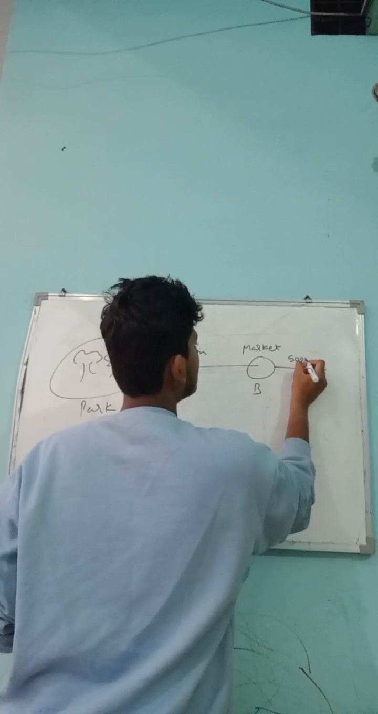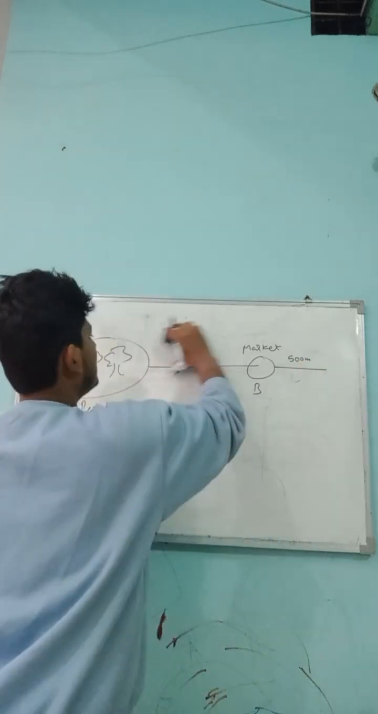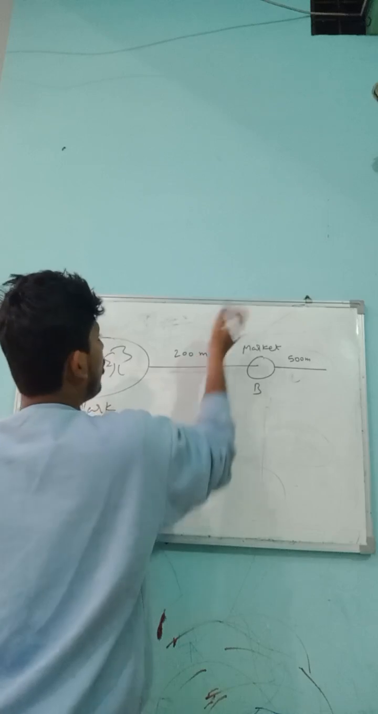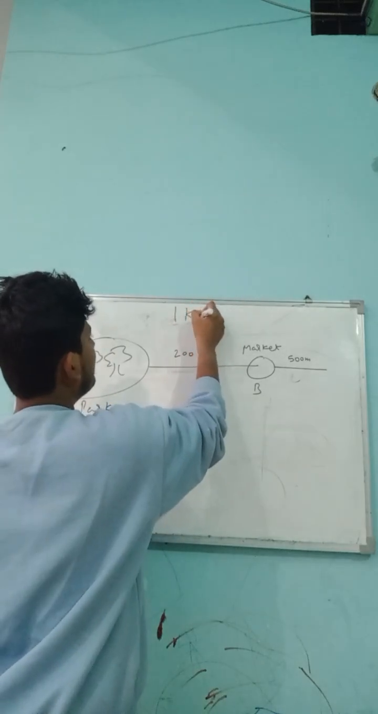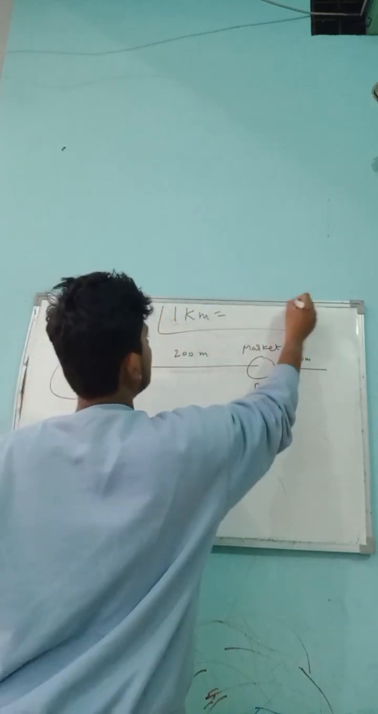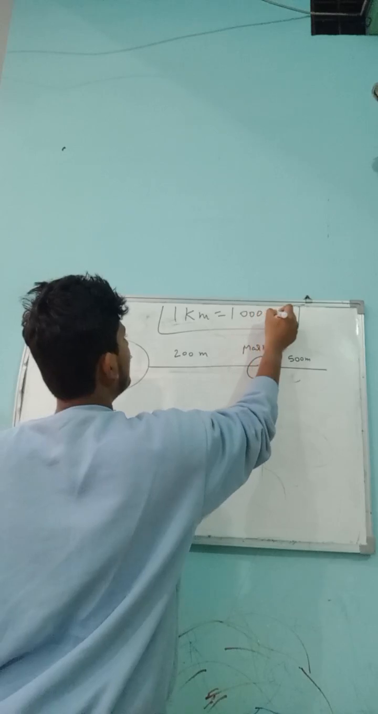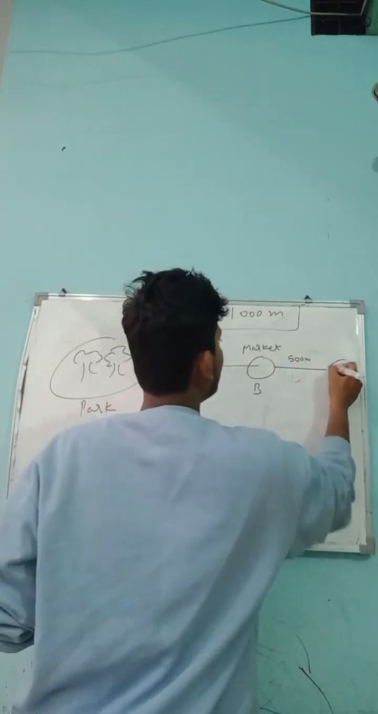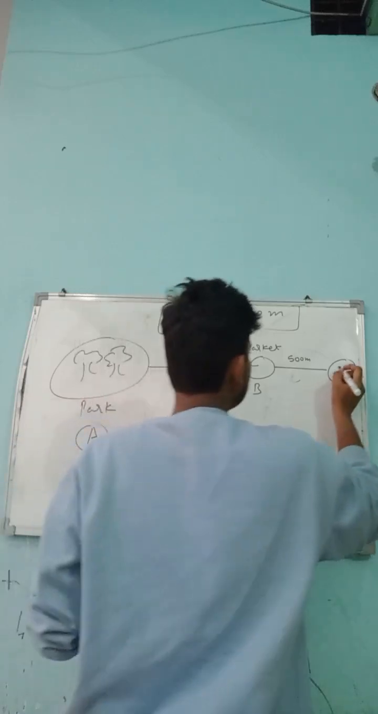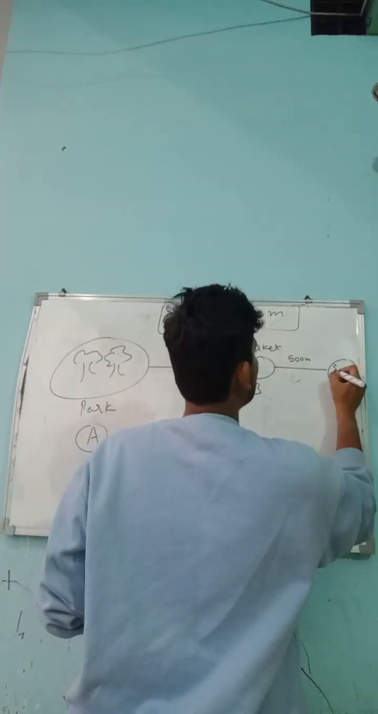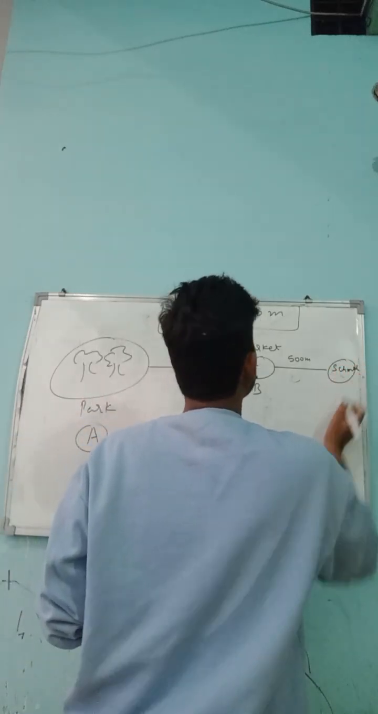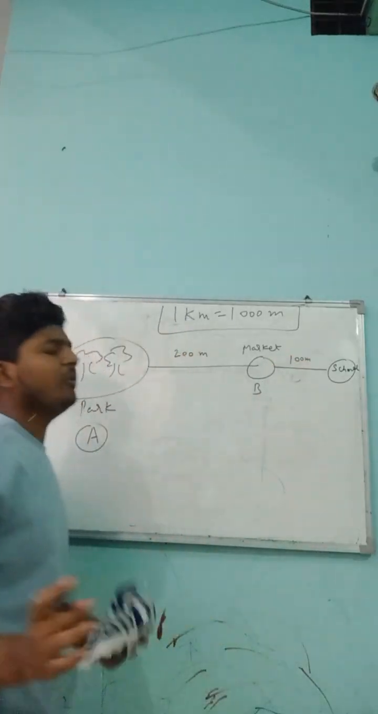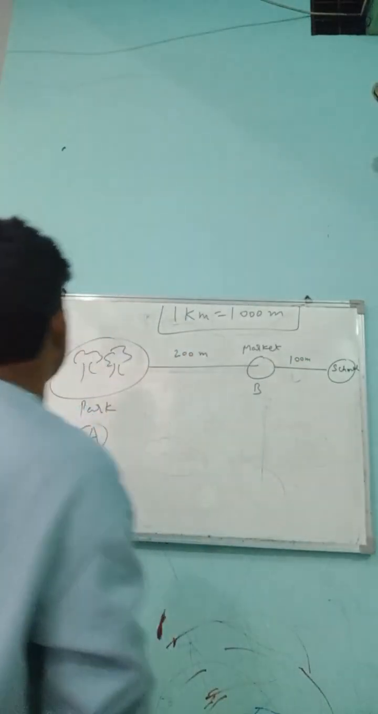Let's take this as 200 meters. Also understand, students, 1 kilometer equals 1000 meters. Always remember, students. 200 meters away is the market. 500 meters away is your school. Or we can take this as 100 meters. It would be very easy for you for the calculations.